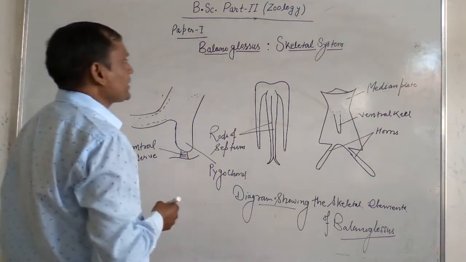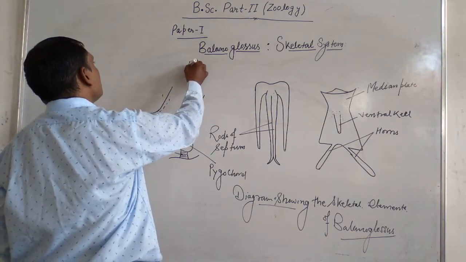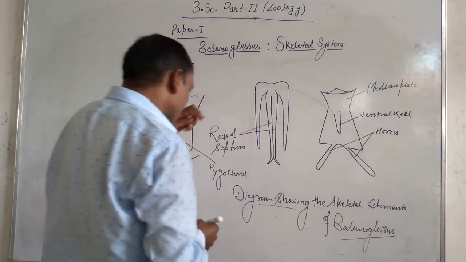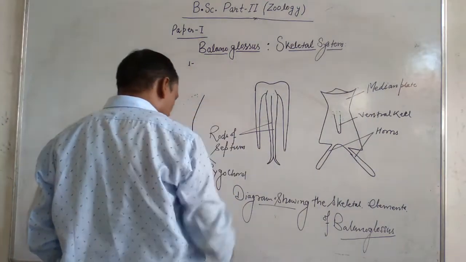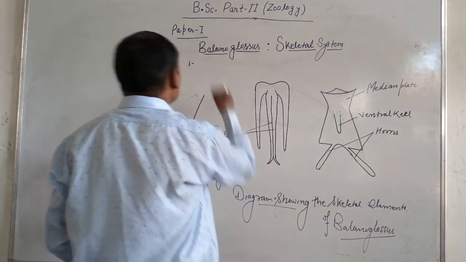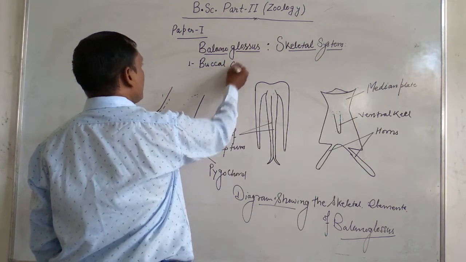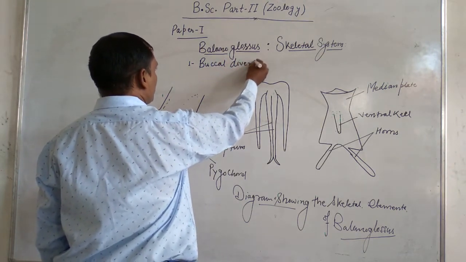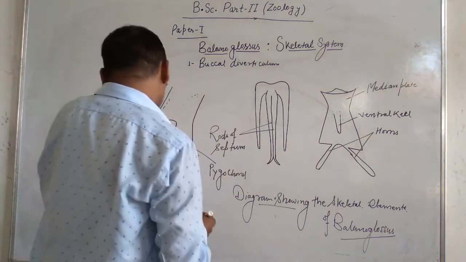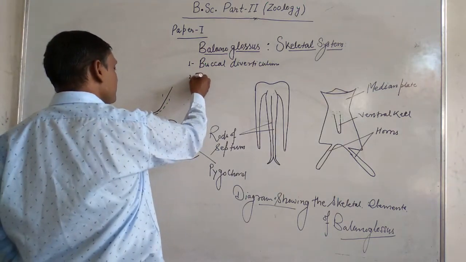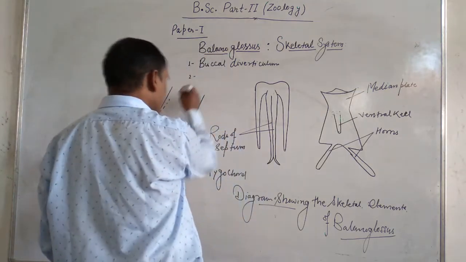The four important structures of Balanoglossus that represent the skeletal system are: the first one is called buccal diverticulum. The second one is known as proboscis skeleton.